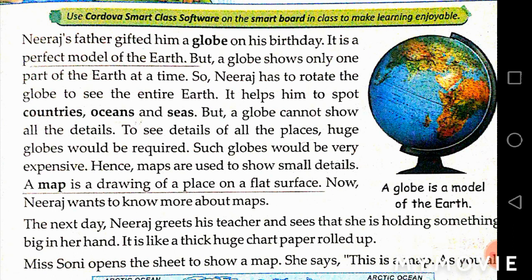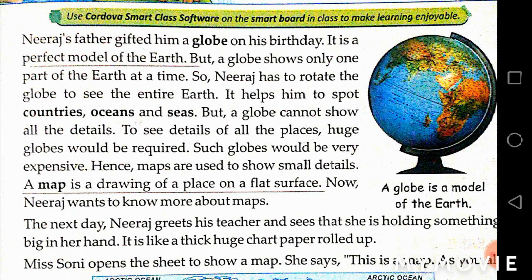And what is the speciality of a map? What is the benefit of the map? It is the drawing of a particular place on a flat surface. Means in the case of a globe, we need to rotate it to see the first part, then again rotate it to see the second part. But in the case of a map, we can see the whole part at one time, because it is printed on a flat surface, so there is no problem of rotating it again and again. Now, the next day, Neeraj greets his teacher and sees that she is holding something big in her hand.